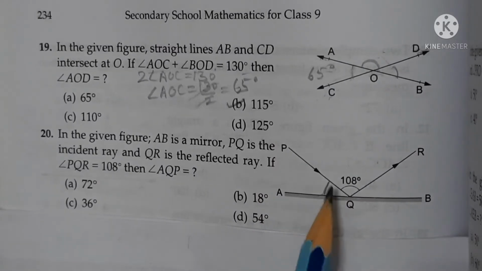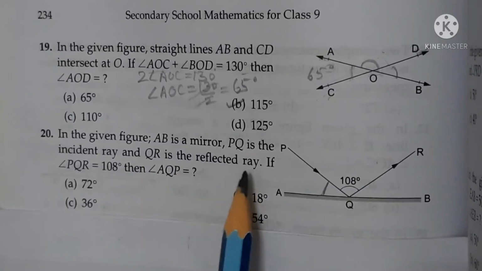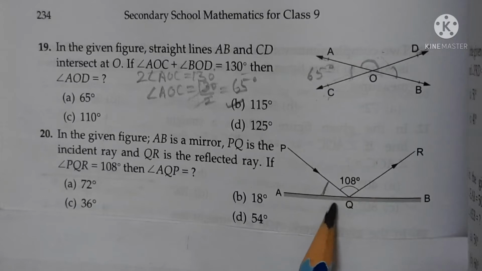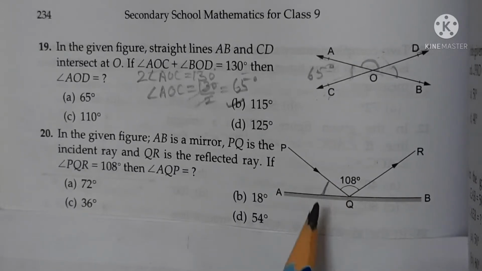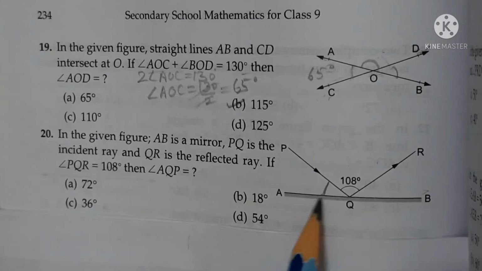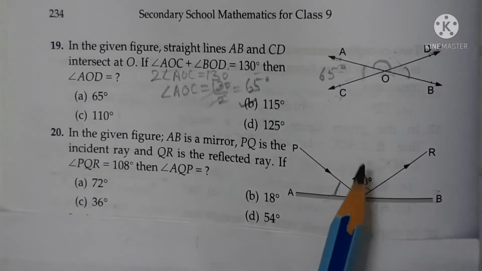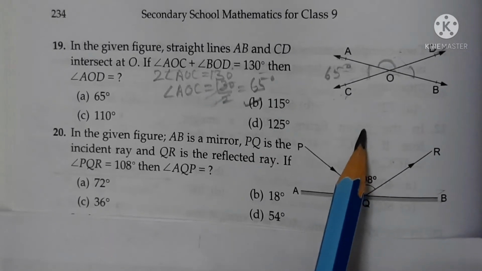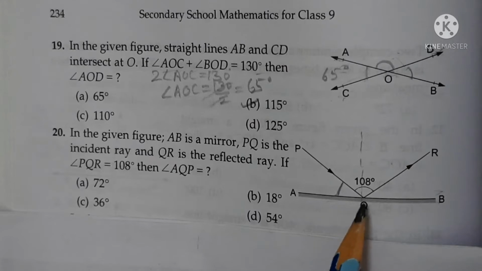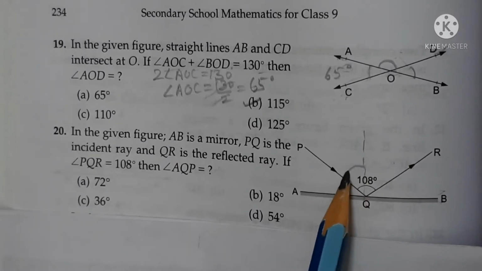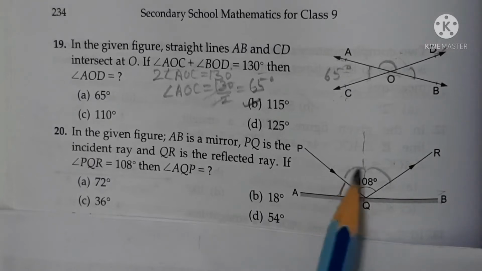You know that angle of incidence is equal to angle of reflection. So you draw a perpendicular on AB, which you can say is the normal. Now this is the angle of incidence and this is reflection, both are equal.